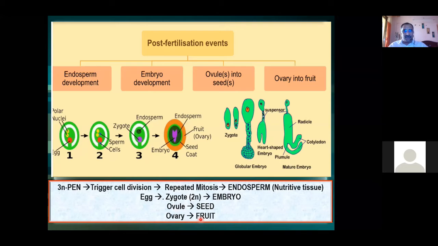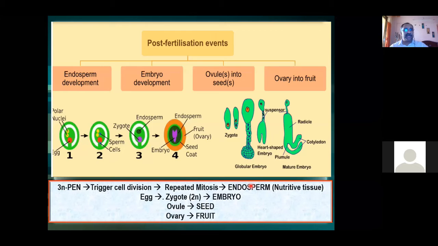Now write all these 4 points in the chat box in short form, very fast. What all things can you see after the fertilization? After the fertilization, what events, what ultimate result? I have shown in 4 lines what all are developing. So please write in the chat box the very first letters of all those 4 things. I am not changing the slide, look at the slide and write. 4 things are there.